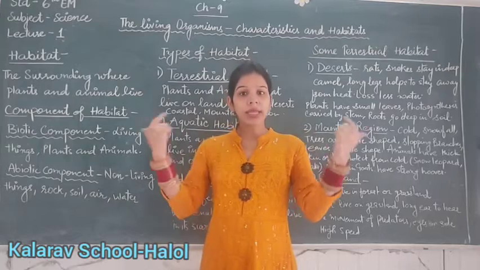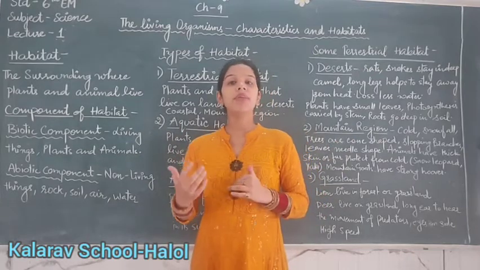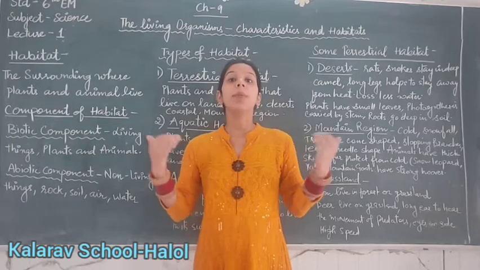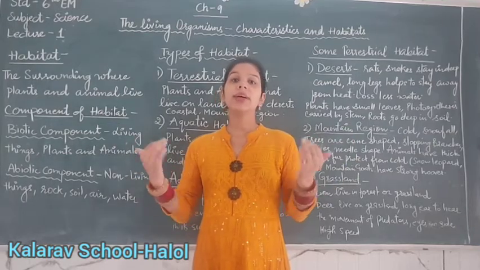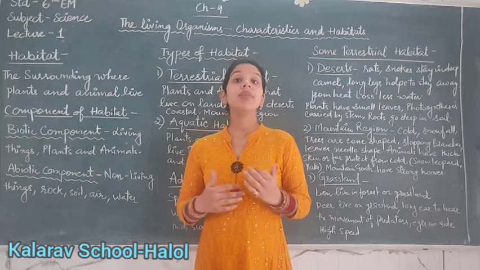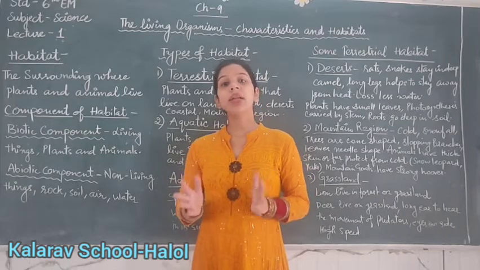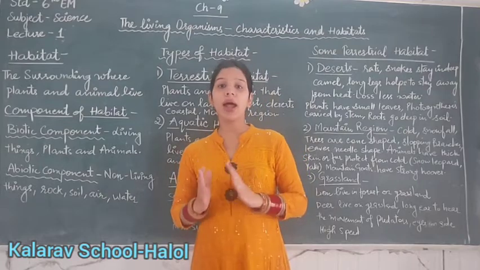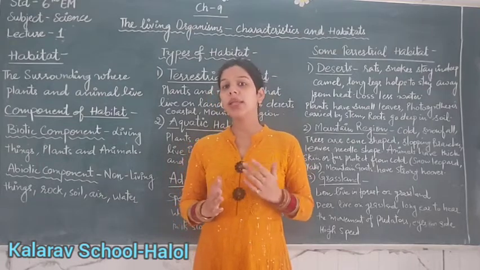The area where plants and animals live is called their habitat. As we live in a particular locality, that is our habitat. If we live in a warm area, that is our habitat. So the habitat is the surrounding of plants and animals where they live.